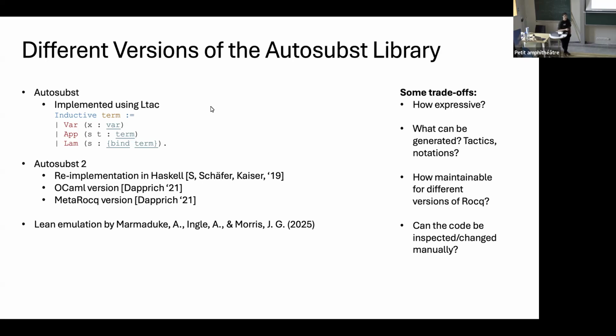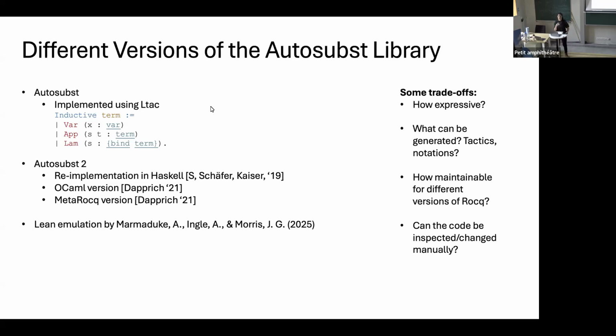In general, the code generation has one advantage: because it generates proof terms, the proof terms are relatively stable. But where it really gets messed up, we heard yesterday that Lean basically doesn't have a problem with tactics. But in Coq, changes in the notation system basically break previous code which has been done before. And also there is a question whether we are interested in whether the code can be inspected and changed manually,